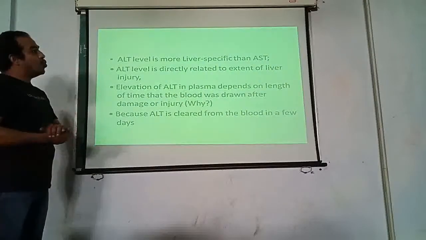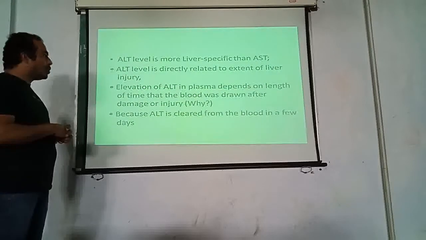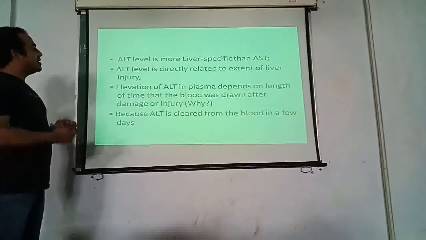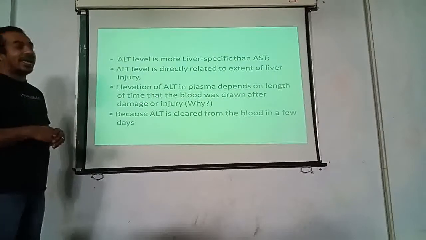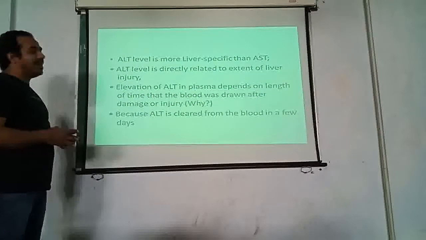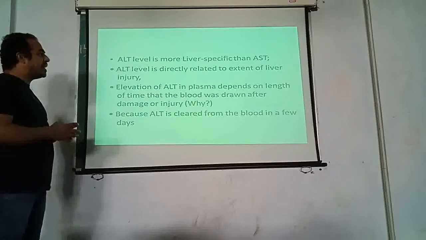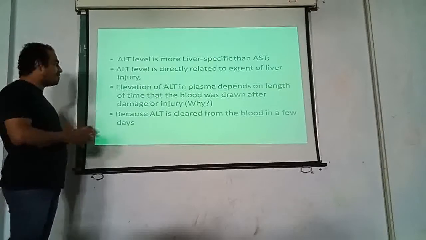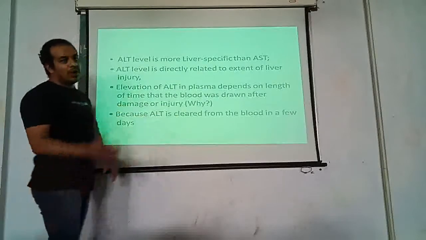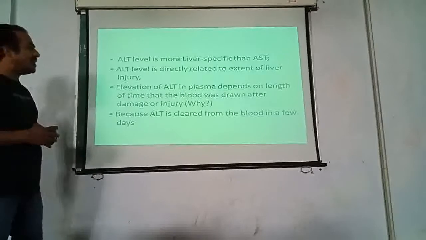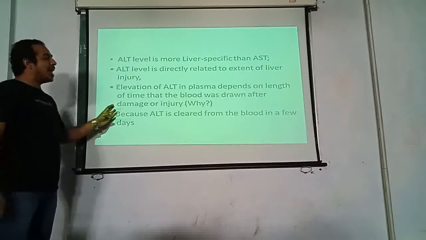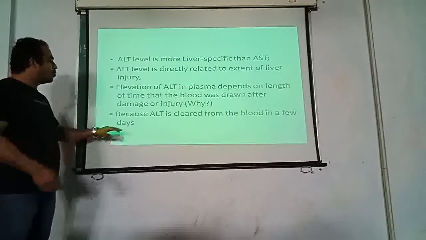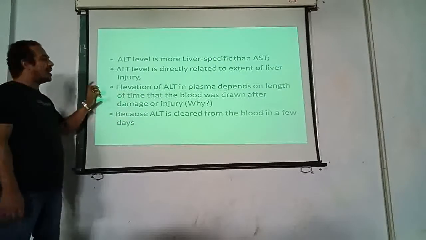SGPT level is more liver specific than SGOT, as we have discussed earlier. This will be more specific. SGPT level is directly related to the extent of liver injury. Elevation in SGPT in plasma depends on the length of time that the blood was drawn after the damage. Why? Because gradually the body will eliminate this SGPT as time passes, because SGPT is cleared from the blood in a few days. The same was applicable for SGOT also.